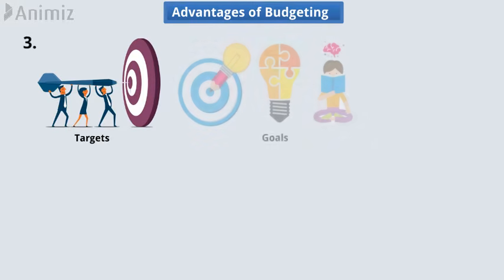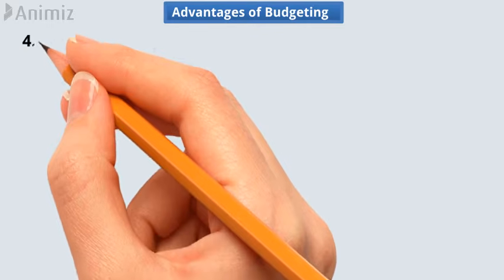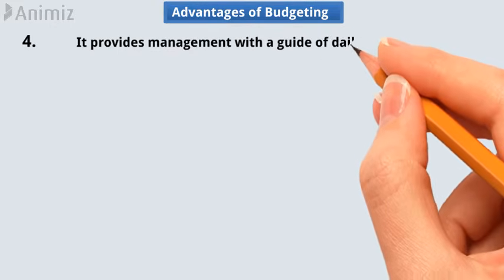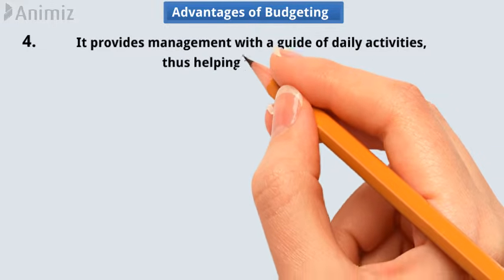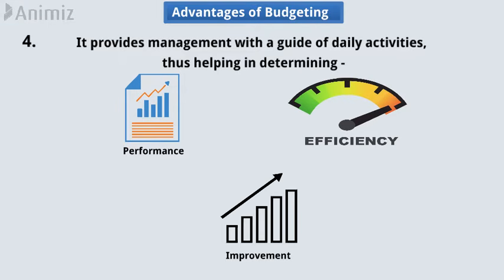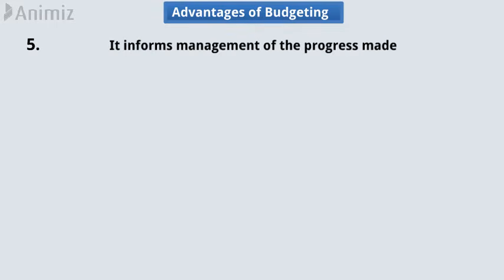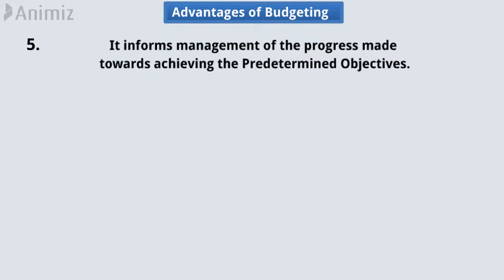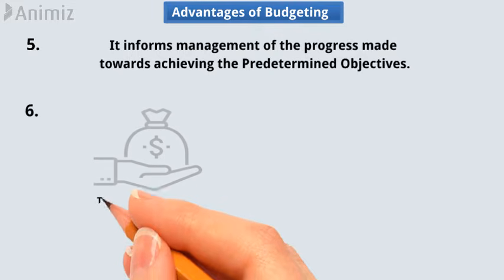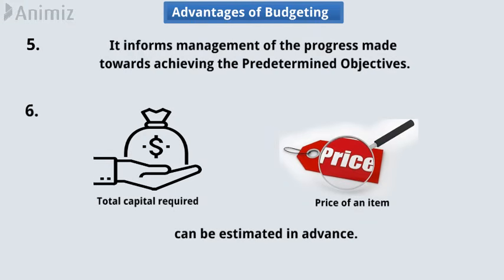The targets, goals and policies are clearly defined. Number 4. It provides management with a guide of daily activities, thus helping in determining the performance and efficiency of each department, thereby leading to improvement. Number 5. It informs management of the progress made towards achieving the predetermined objectives. Number 6. Total capital required, and price of an item can be estimated in advance.